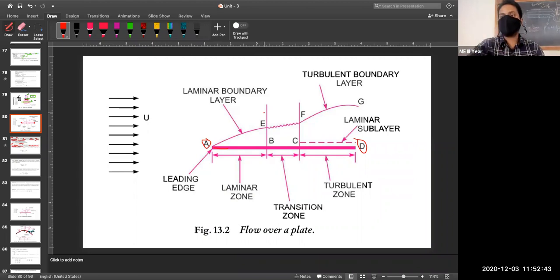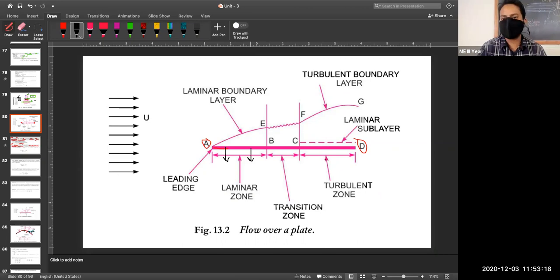It means this boundary layer is restricting your fluid flow, so the flow rate will be reduced. To compensate for that reduction, we can displace this plate in the downward direction up to a certain height so that there will be no loss in the flow rate.